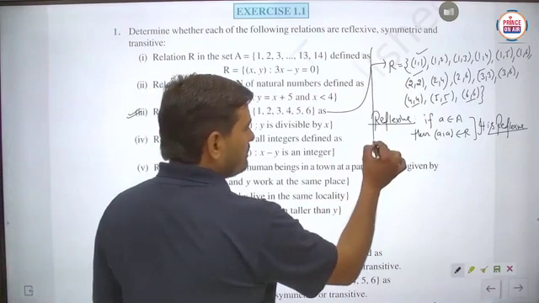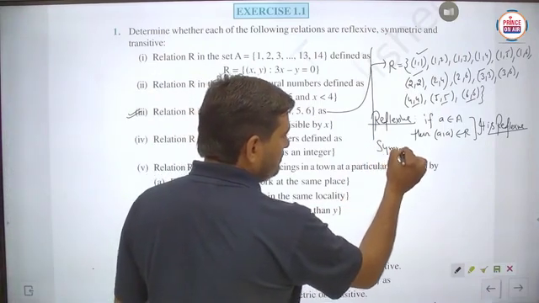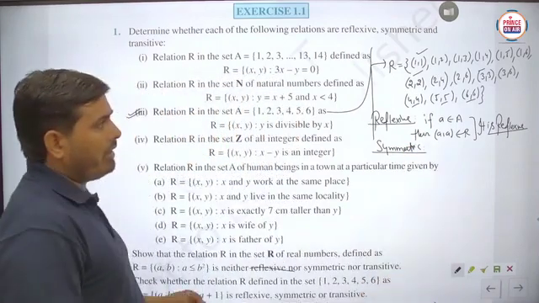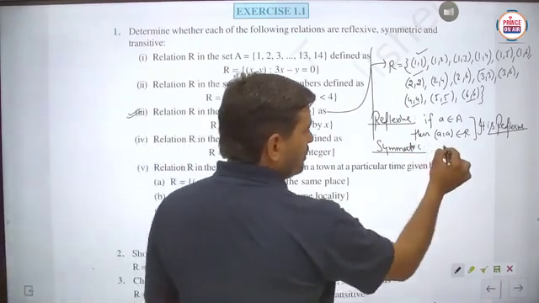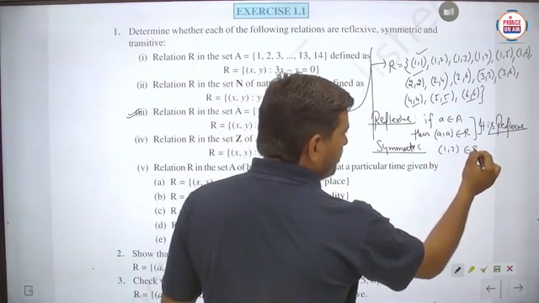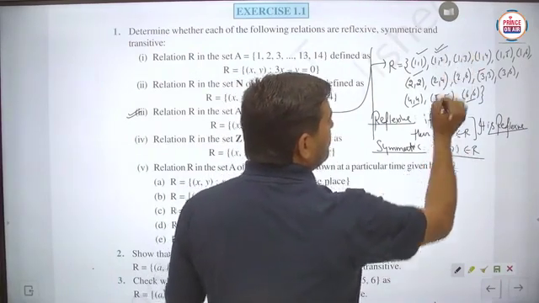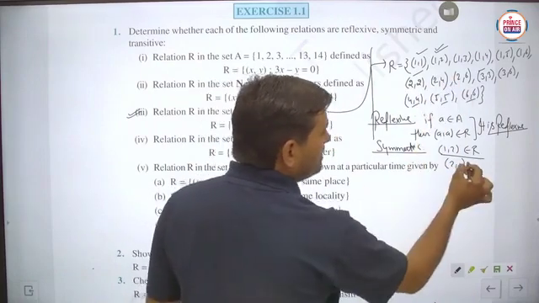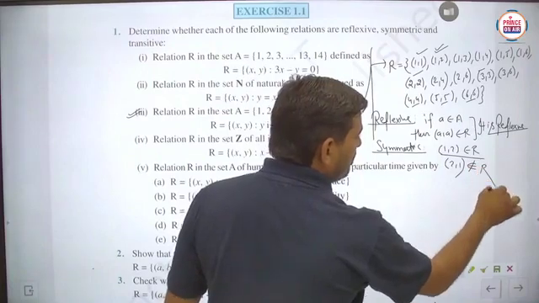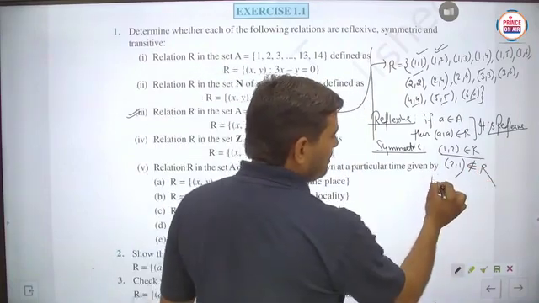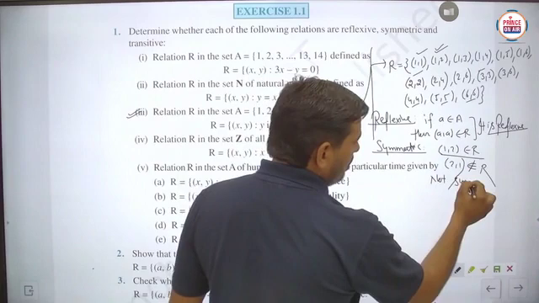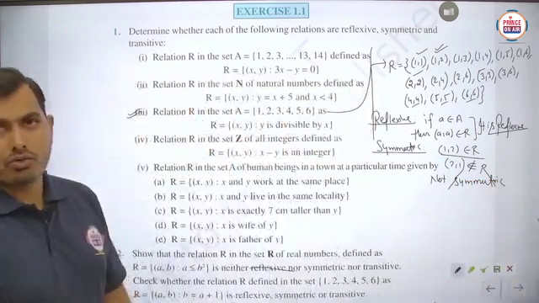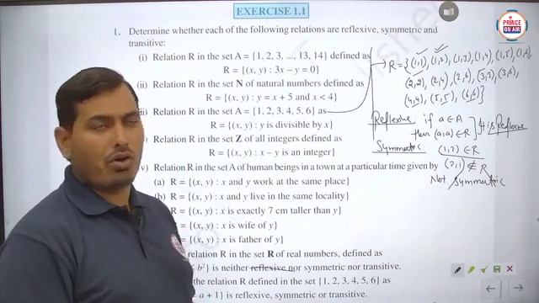Next we check for symmetric. For symmetric, we take an ordered pair, suppose (1, 2). (1, 2) belongs to R, as you can see here, but (2, 1) is not anywhere. So (2, 1) does not belong to R. So it is not symmetric. It is not a symmetric relation. Is it clear? So it is reflexive, but it is not symmetric.